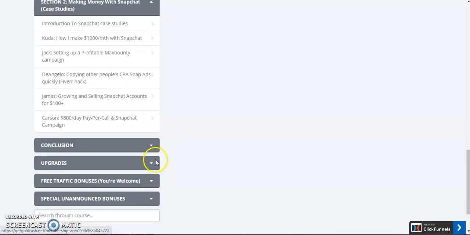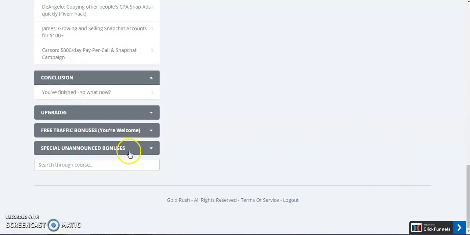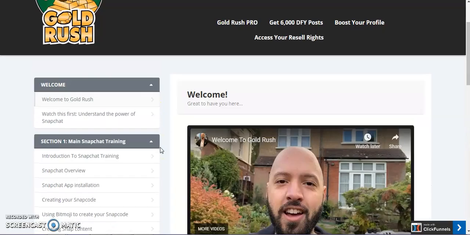And then you have the conclusion. And you also have unannounced bonuses, free traffic bonuses, and the upgrades. So these are the things you will find inside the members area.